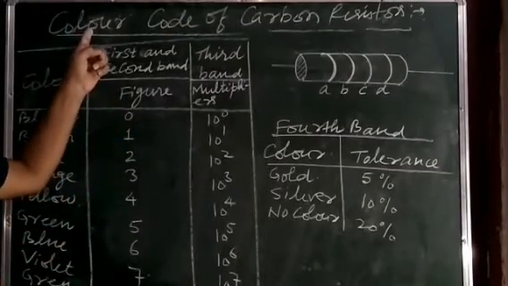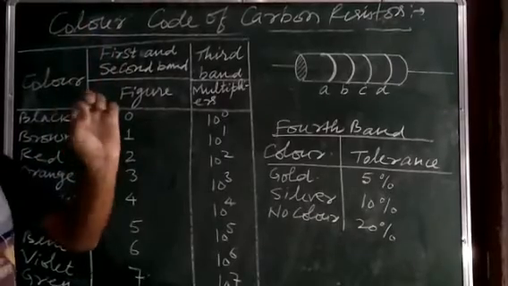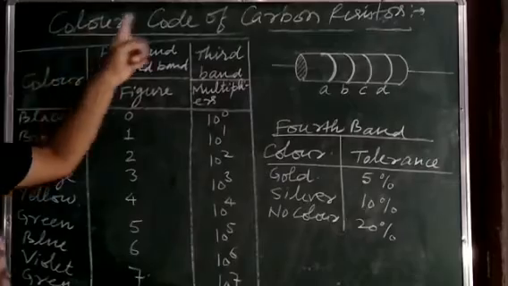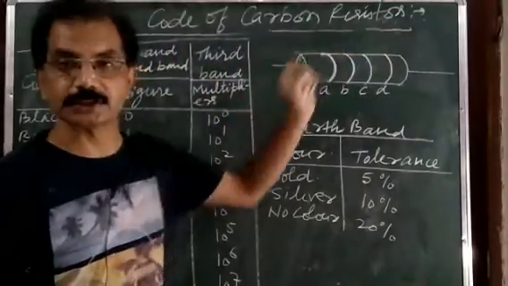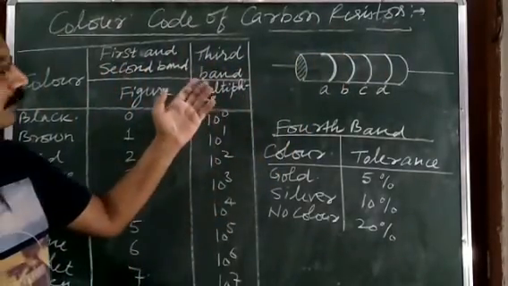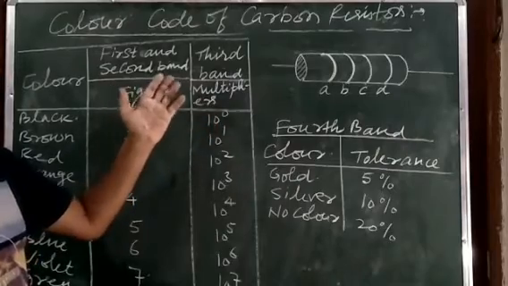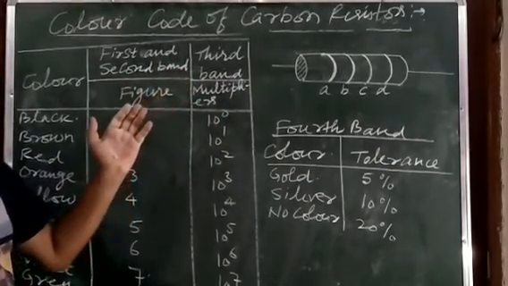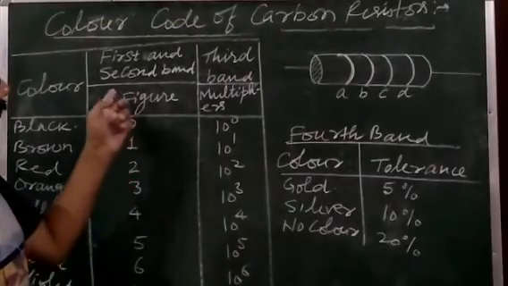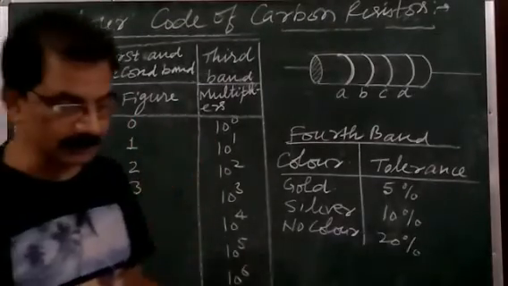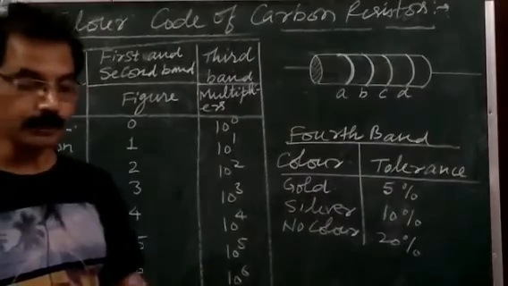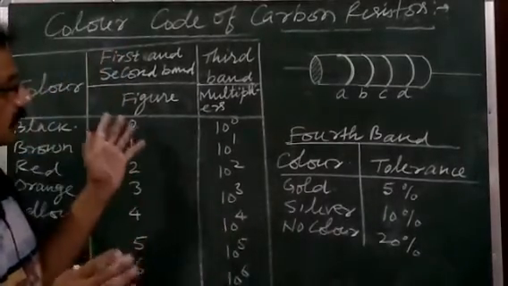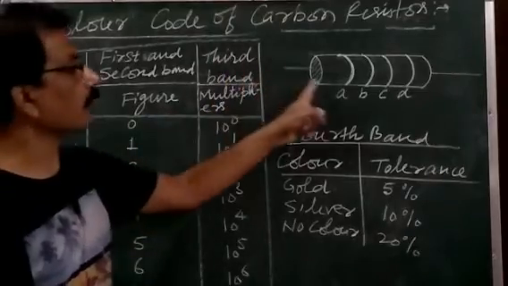Now, the next topic, which is very important from the board point of view and several times this question is asked in the board exam: color code of carbon resistors. It means on the basis of this color coding, how can we find the value of the resistance? In electronic circuits, carbon resistors are frequently used over a wide range, and for finding the value of the resistance, we use this color code.